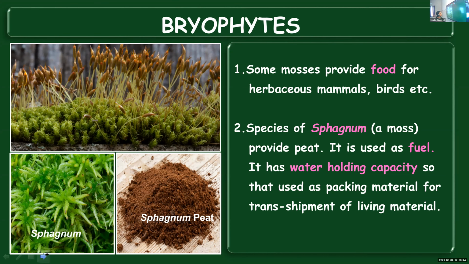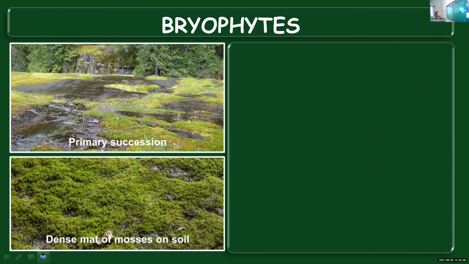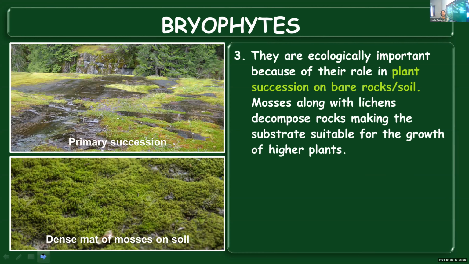And the third point that we discussed was they play a very important role in plant succession, especially on bare rocks and soil. To begin with, no plant community will be present over there. Once it gets inhabited by mosses and lichens, they can make the substratum suitable for the growth of higher plants. And it takes several years.